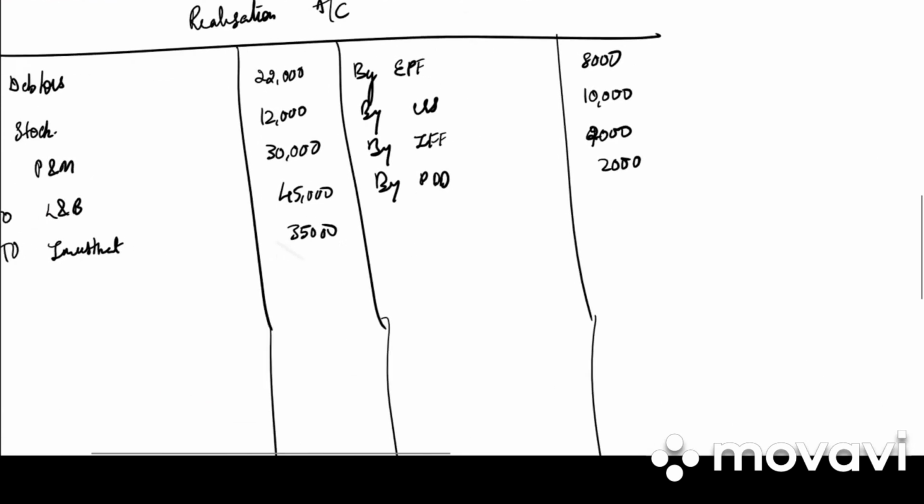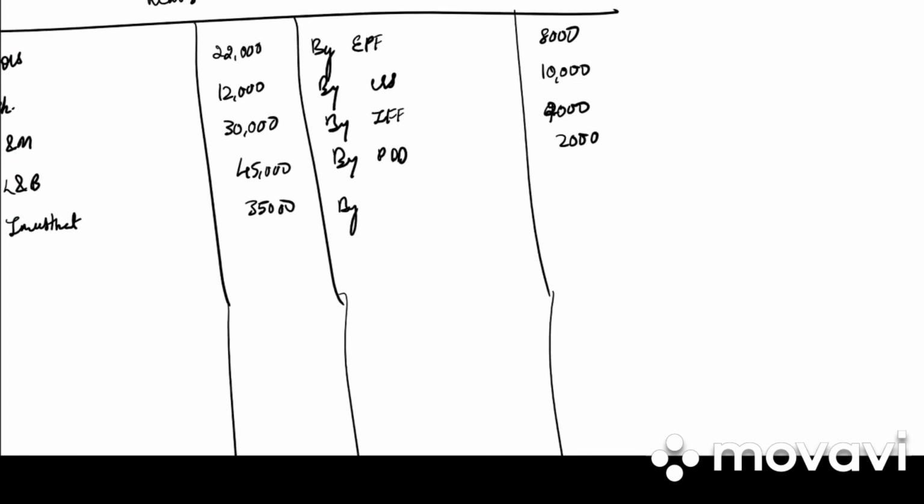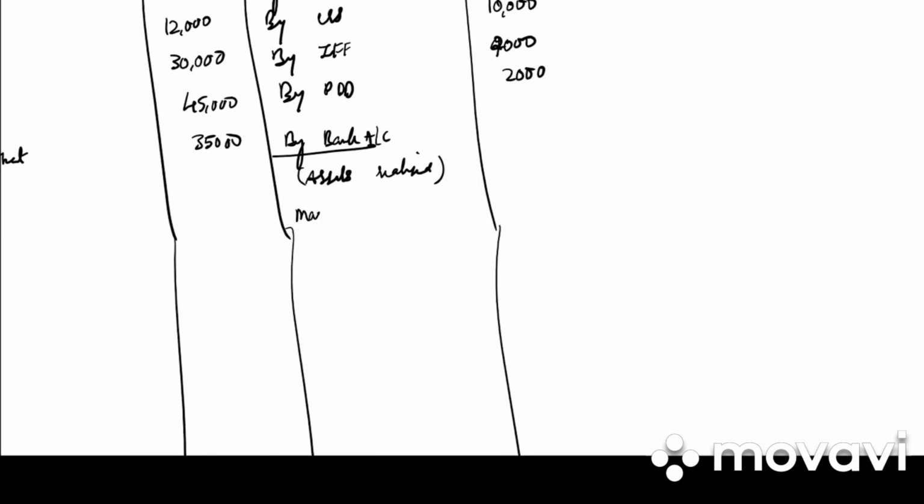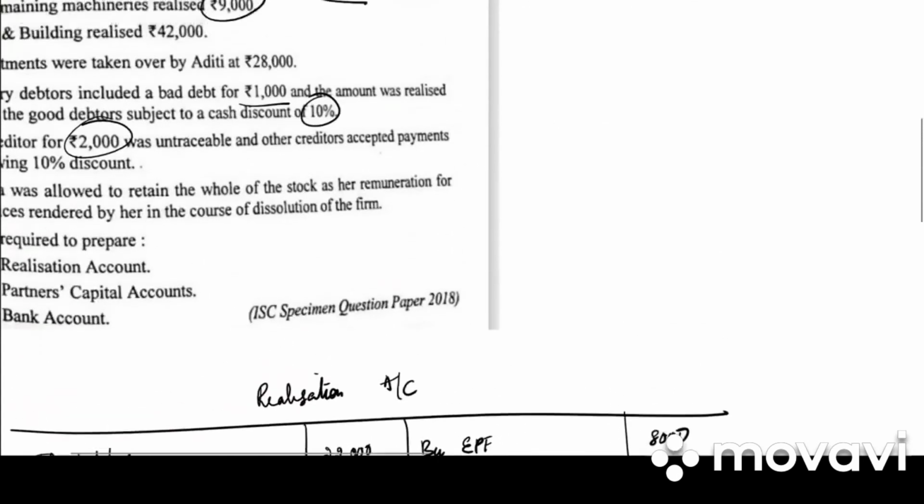Next we have all the assets realized. So by bank account in bracket assets realized, we have machinery, it is only 9,000 because the remaining has been taken by Erica. Then we have land and building 42,000. Then we have debtors. Debtors amount is how much?